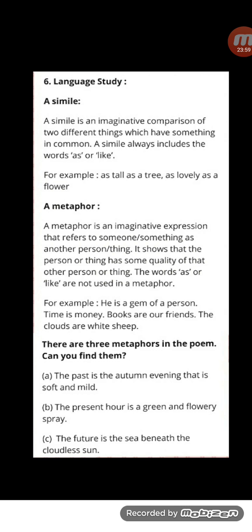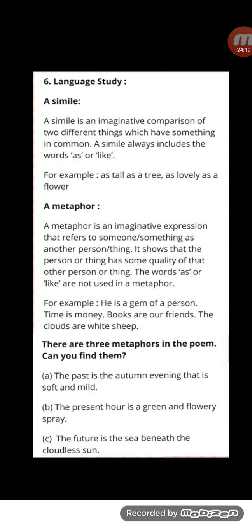So that fluffiness of a cloud is compared to that fluffiness of the fur on the body of the sheep, right? Now, there are three metaphors in the poem. You have to find out. So, I have already got an answer for you all, children.